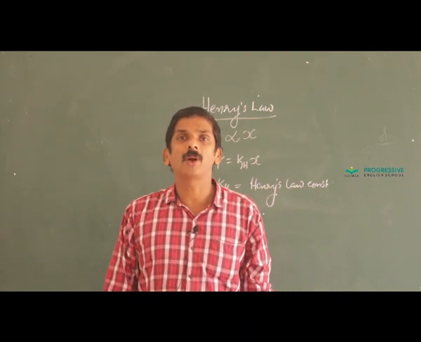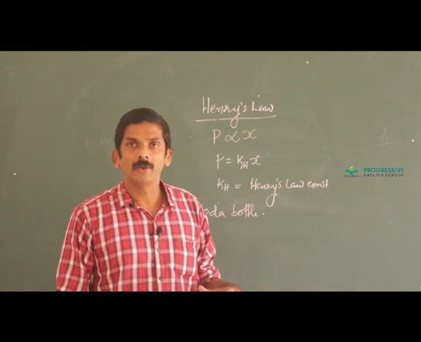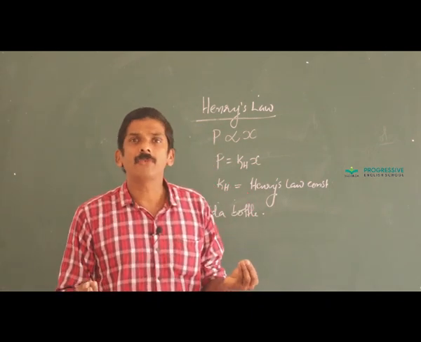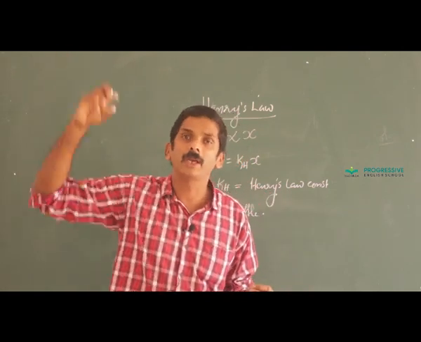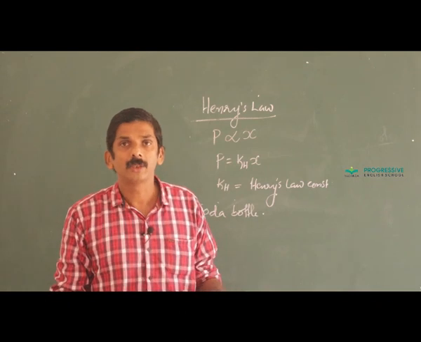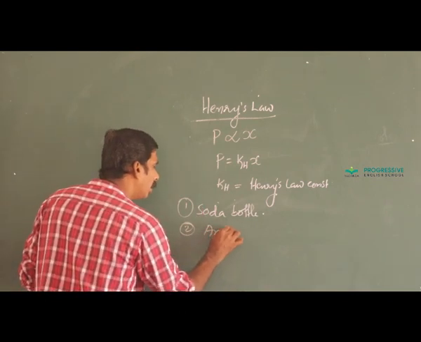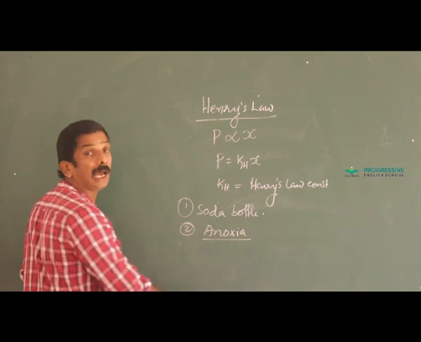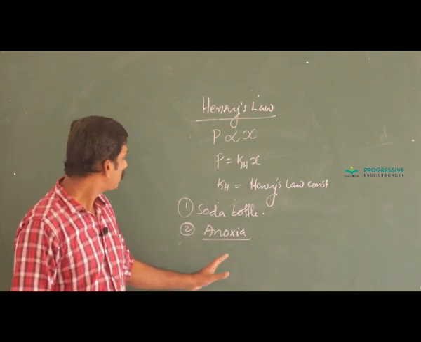the partial pressure of oxygen is very low. That is why the availability of oxygen in the blood and tissues of people living at higher altitude also decreases. That leads to a state called anoxia. Anoxia means lack of proper thinking capacity.